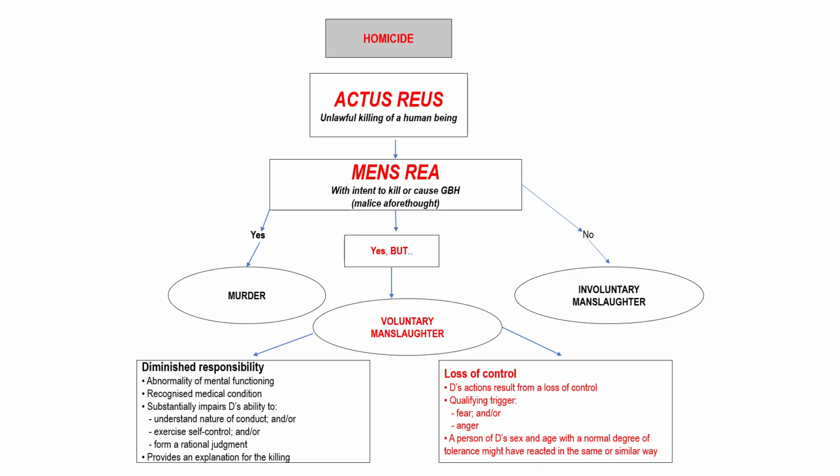The defendant's actions result from a loss of control. That's the first element. Secondly, there's a qualifying trigger. It can either be fear and or anger. And then the third element: a person of the defendant's sex and age with a normal degree of tolerance might have reacted in the same or similar way. If they are proven, the charge of murder is reduced to manslaughter.